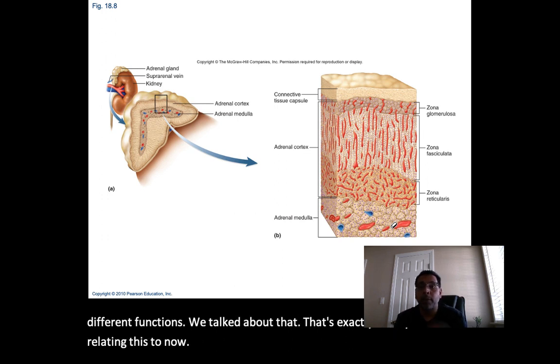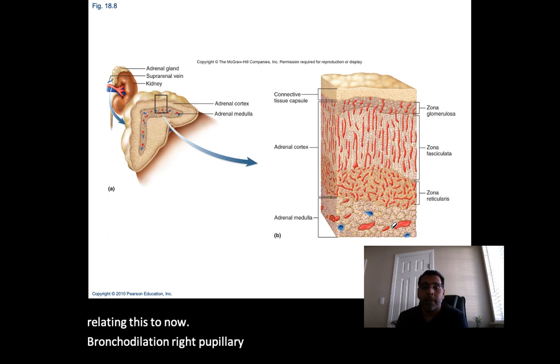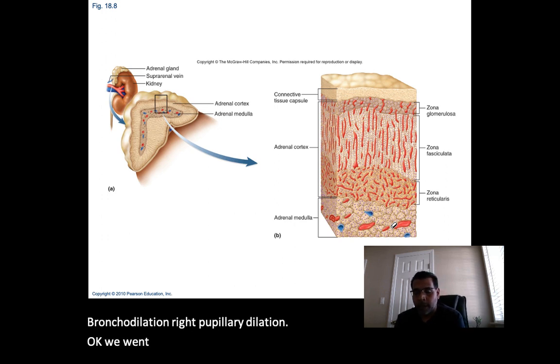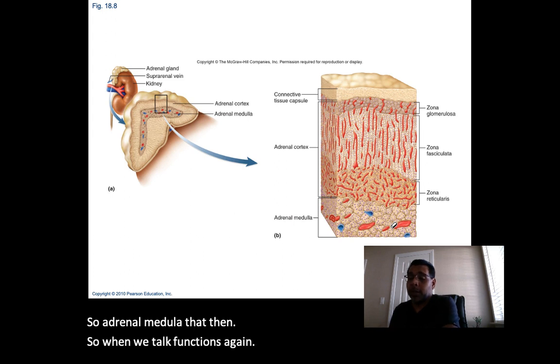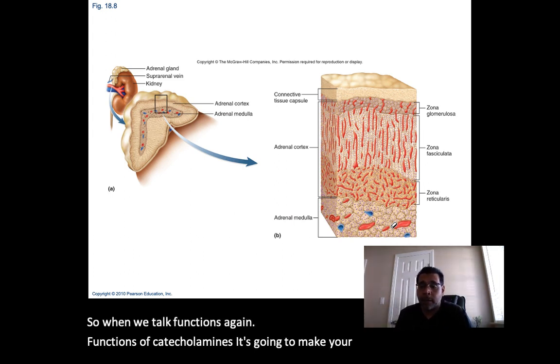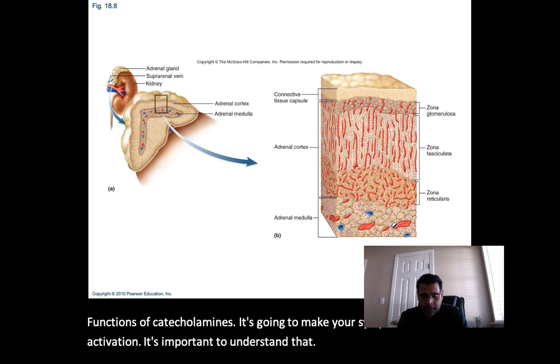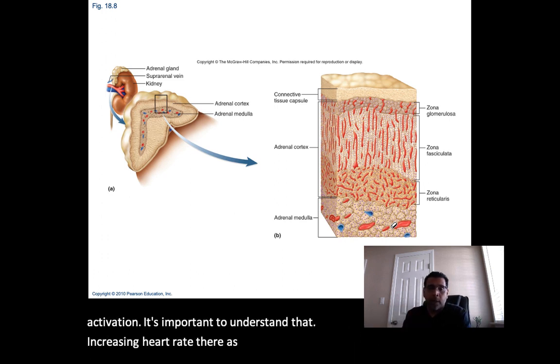Bronchodilation, right? Pupillary dilation. Okay, we went through and we talked about all of that there as well. So adrenal medulla. When we talk functions again, functions of catecholamines, it's going to mimic your sympathetic activation. It's important you understand that. Right? Increasing heart rate there as well, so we can keep going on and on.